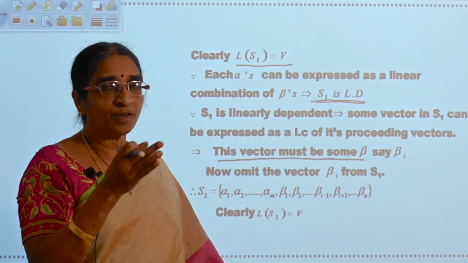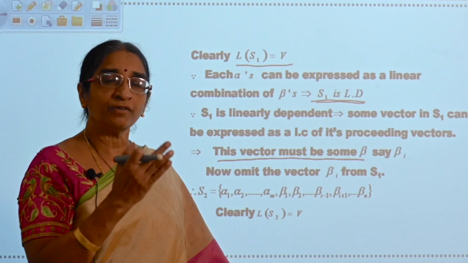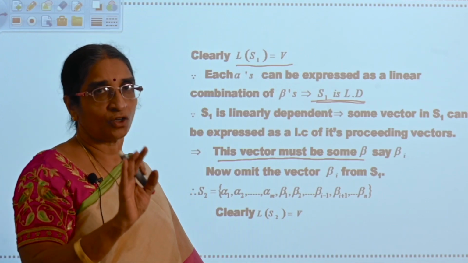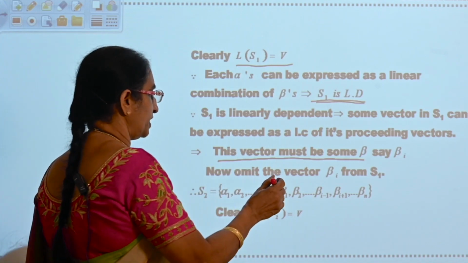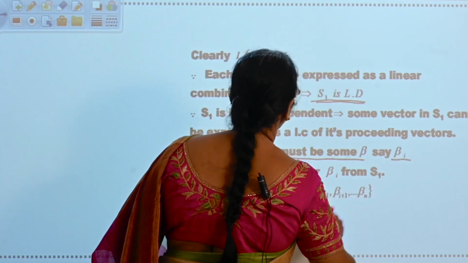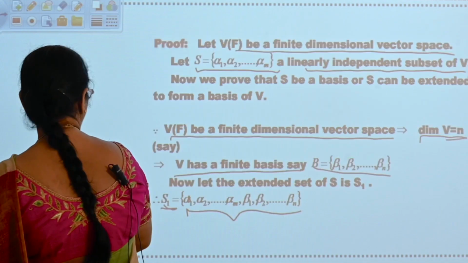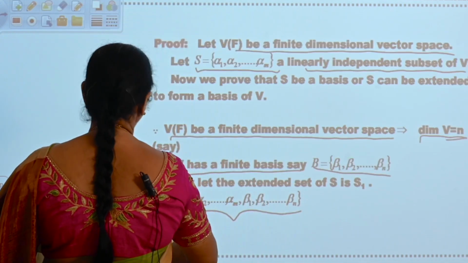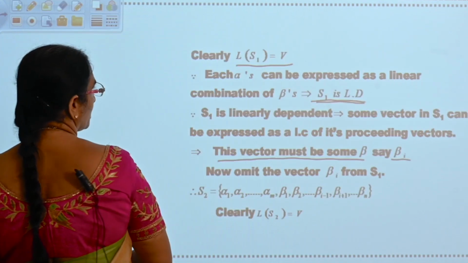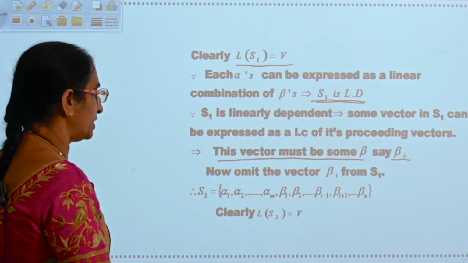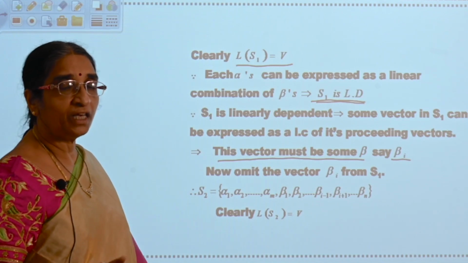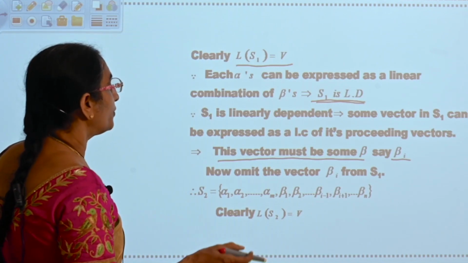It should not be from alphas, because alpha 1, alpha 2, alpha m is a linearly independent set. Okay, so take one beta I from S1. Out of the betas, take one beta I, and that beta I is a linear combination of its preceding vectors. Now what you are doing is eliminating beta I from S1.